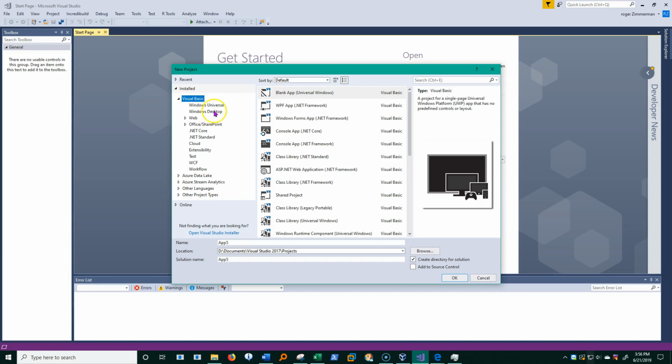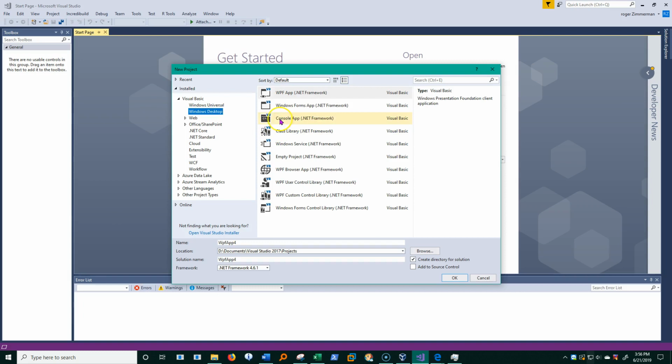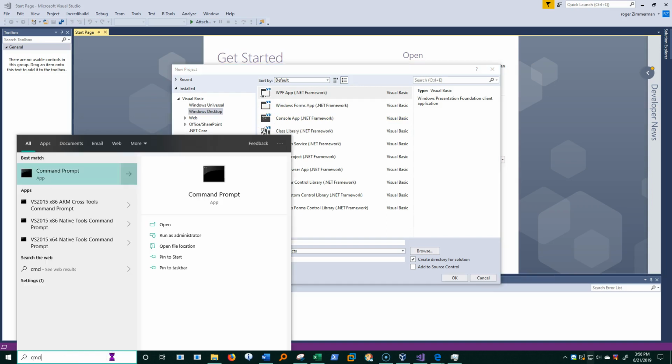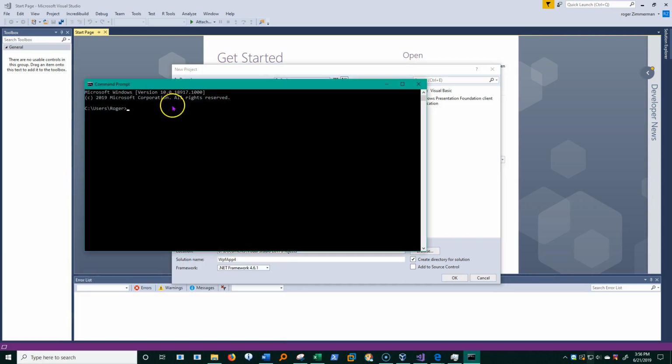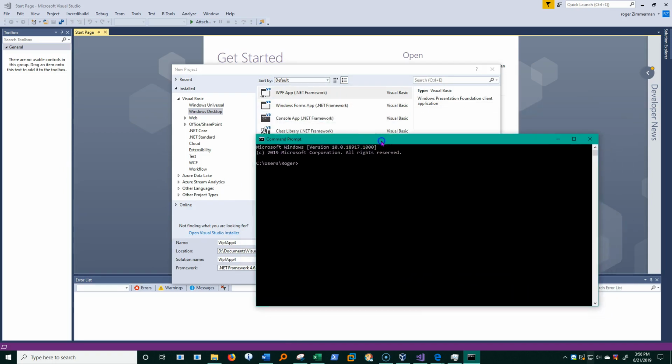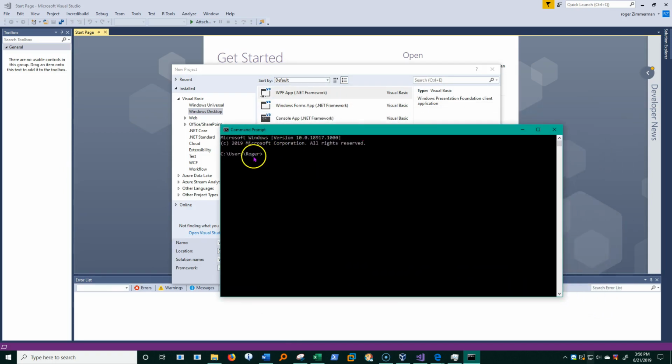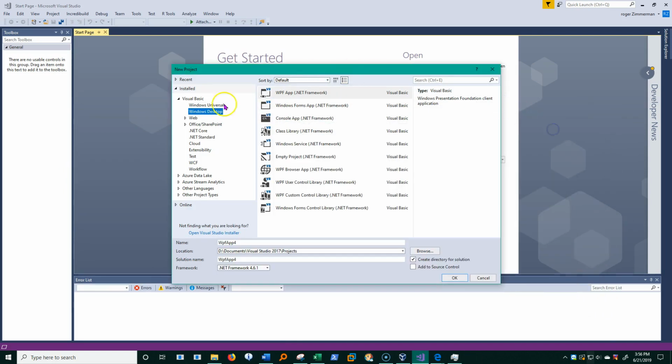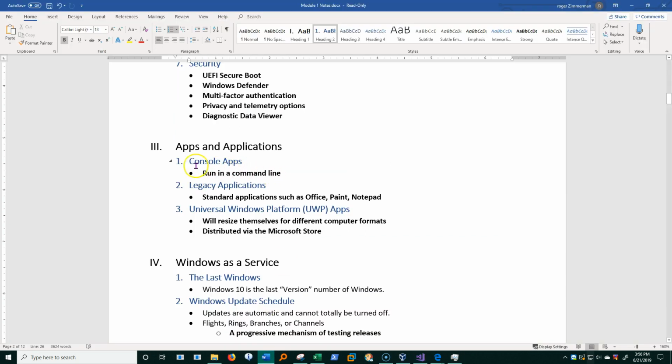Now if I click Windows Desktop here, some of the options I have are something called a console app. Now this is an application that if I write it, it only runs inside of a command line. So in other words, it runs in the command prompt. It has no graphical user interface at all. It would simply run inside this thing. So that is something that we would call a console app, runs in the command line.